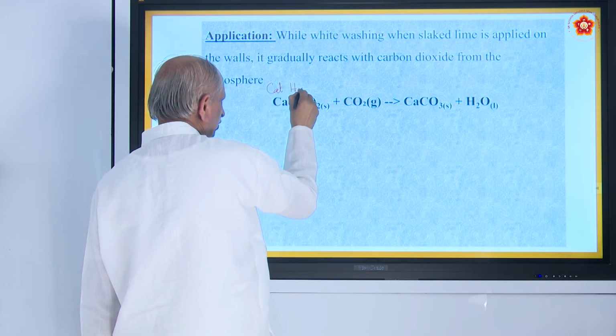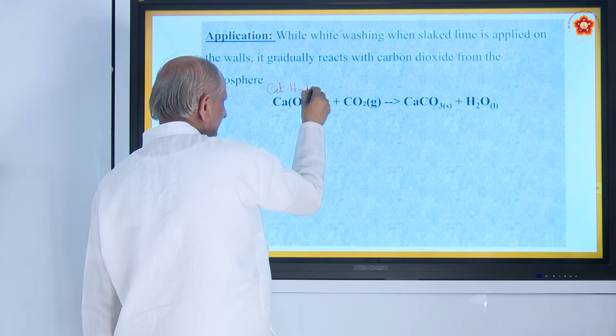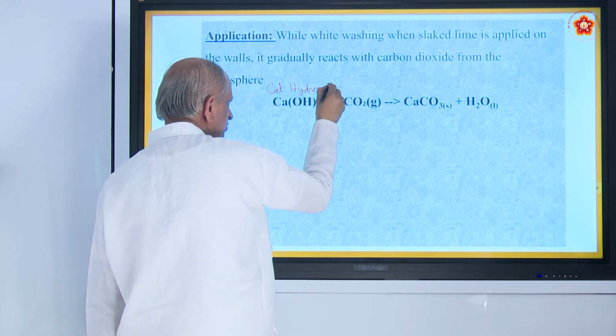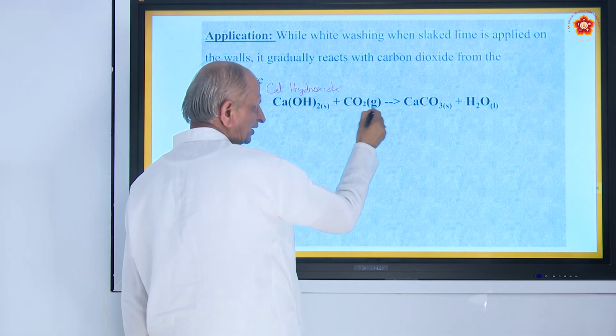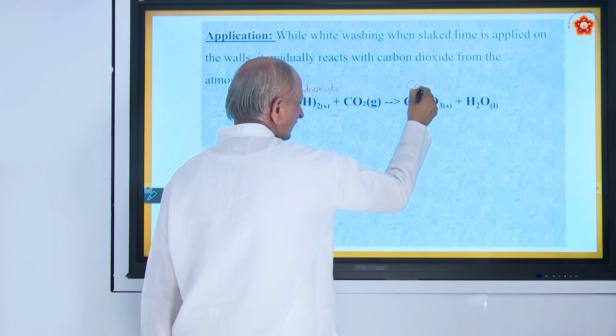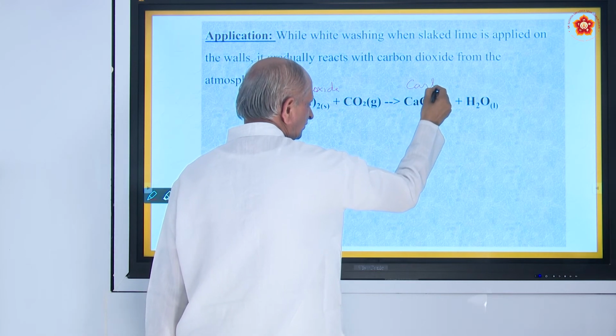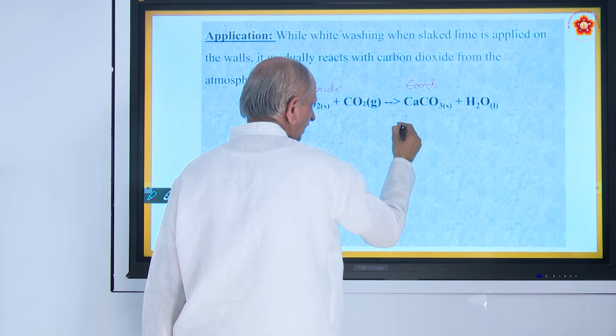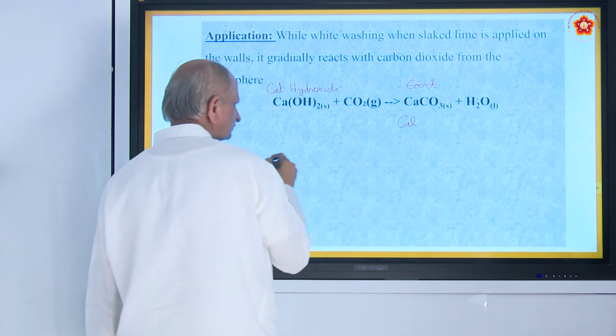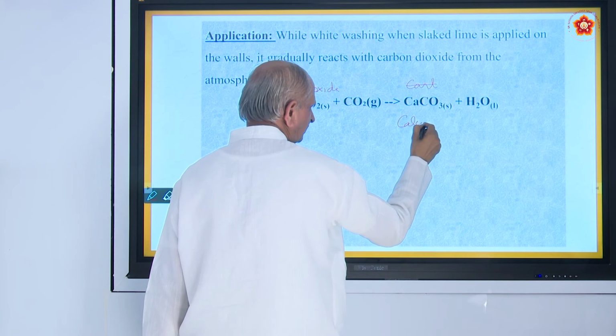Calcium hydroxide, how did you get it? The one experiment I explained just now, you get calcium hydroxide. What is this? Carbon dioxide. What happens? It becomes calcium carbonate.